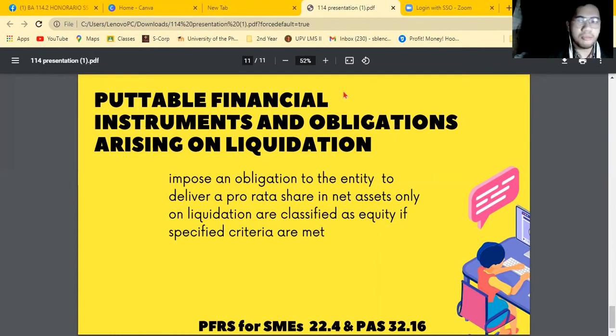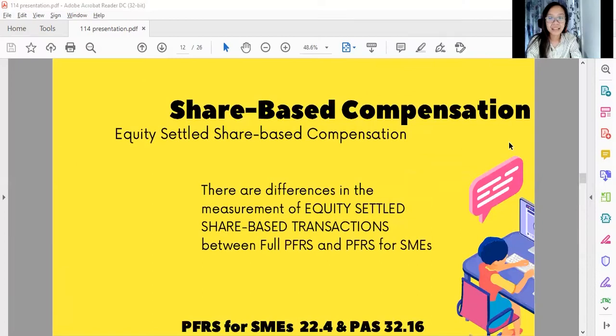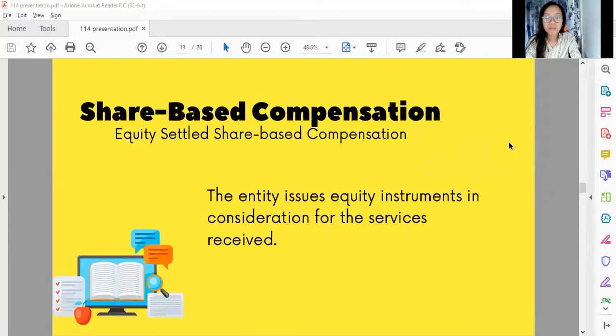So let's go now with Les Andre Nisahon to discuss to us the share-based compensation. Thank you for that, Steven. So I will discuss the share-based compensation for equity settled transactions. So there are differences in the measurement of equity settled share-based transactions between full PFRS and PFRS for SMEs. So first, what is the definition of share-based compensation?